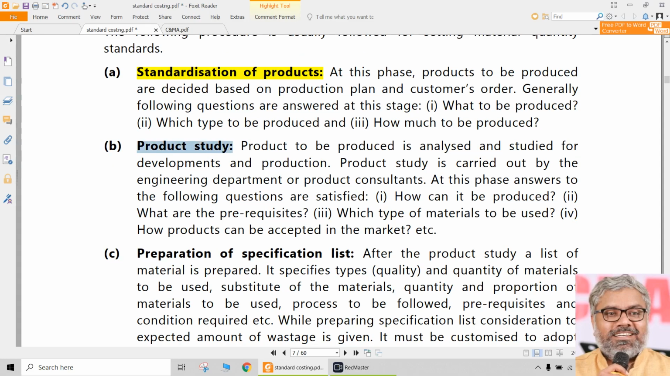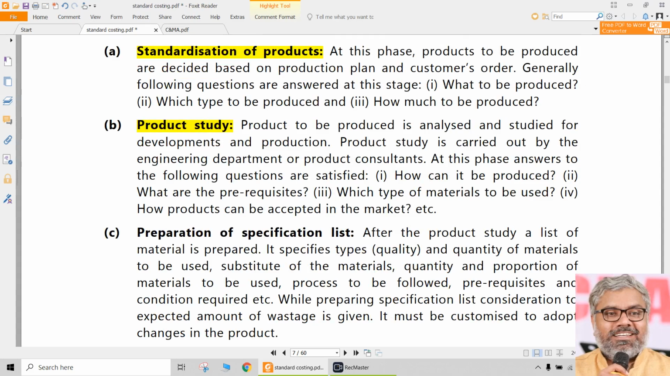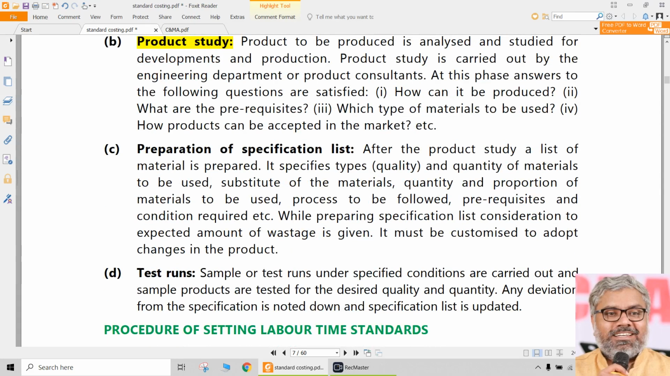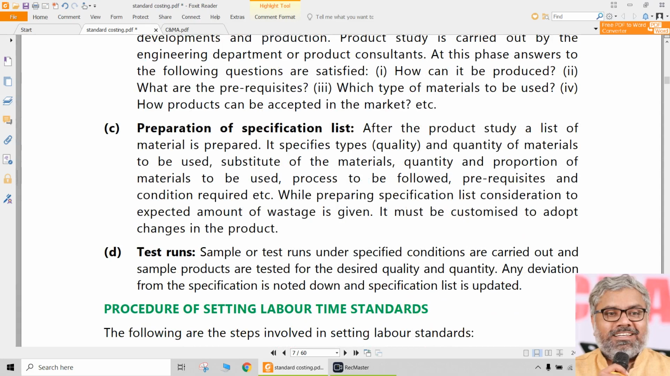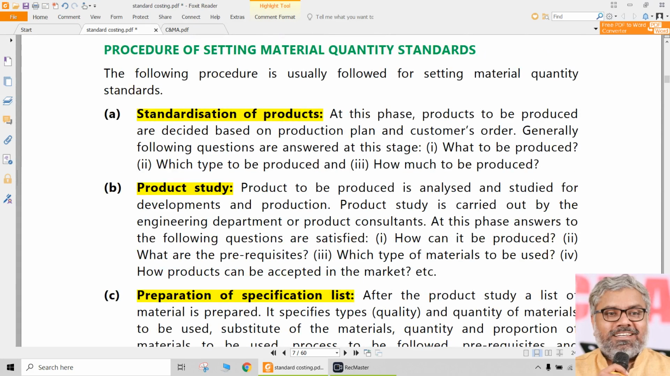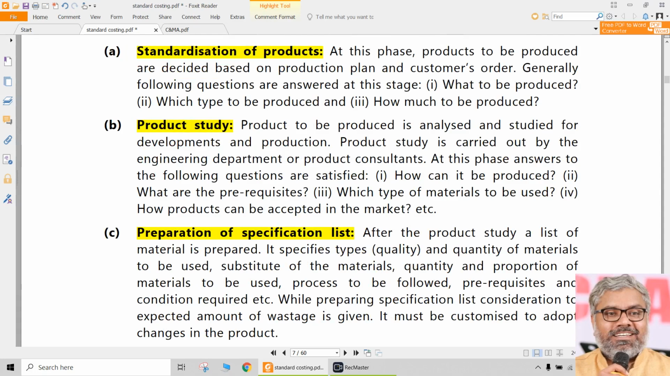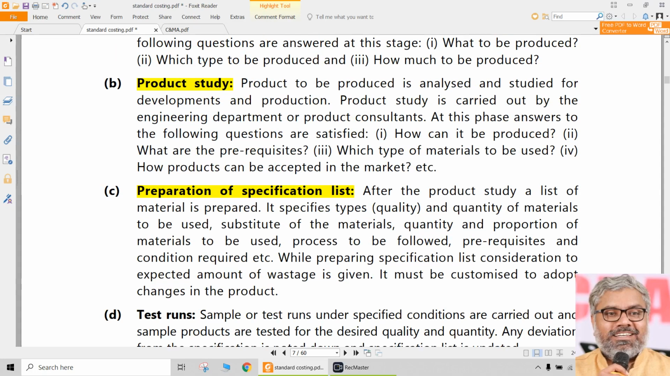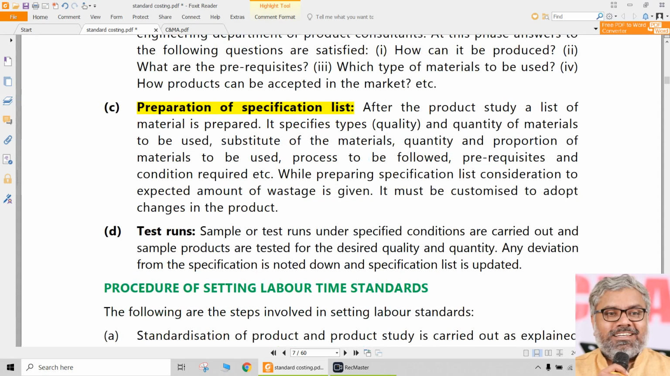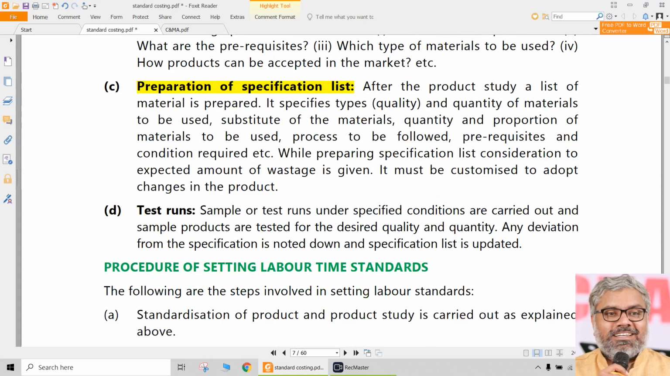And product study should happen. Like what? How it can be produced, what are the prerequisites, what type of materials are required, etc. And preparation of a specifications list. Same thing, just you can observe them for a normal dosa manufacturing also. Output should be standardized. What should be the output size? First you should know. For that much output, how much input is required? That you should know. What are the ingredients required? That you should know. To manufacture dosa, what are all required?